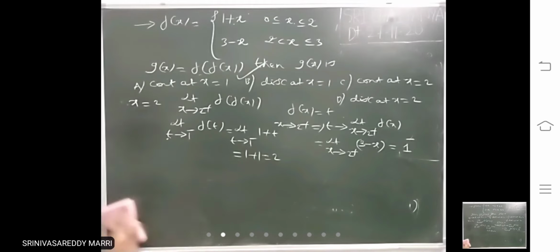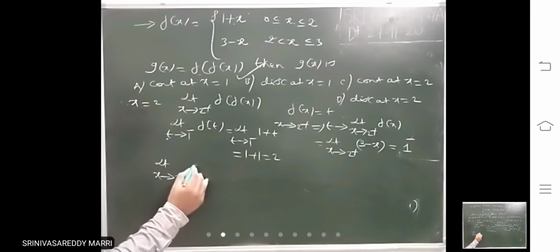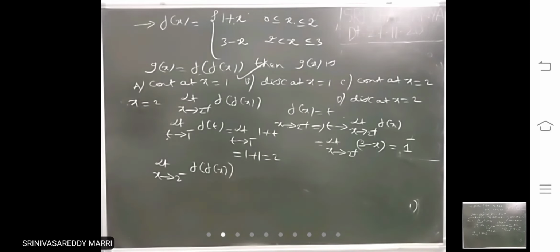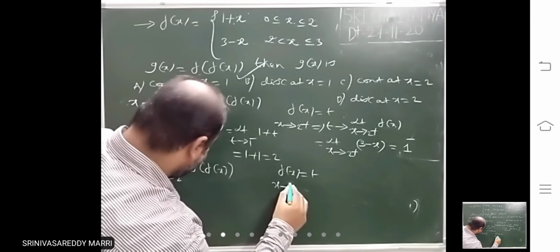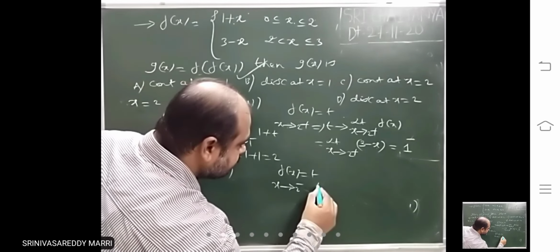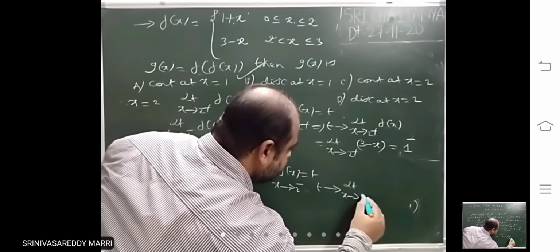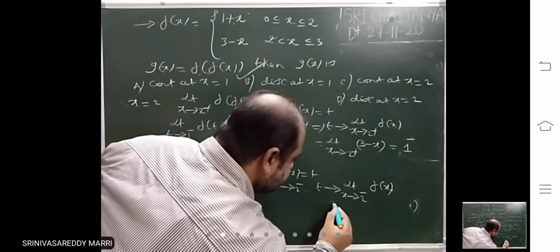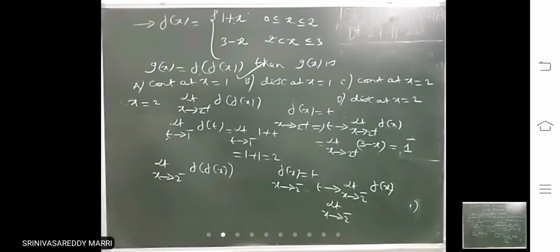I mean the right hand limit is 2. So the left hand limit I am calculating. Left hand limit means 2 minus, f of x. Now I am taking f of x equal to t. If x tends to 2 minus, t tends to the limit as x tends to 2 minus of f of x.